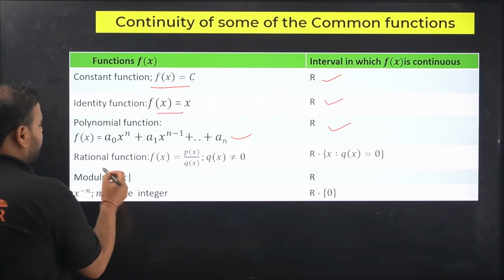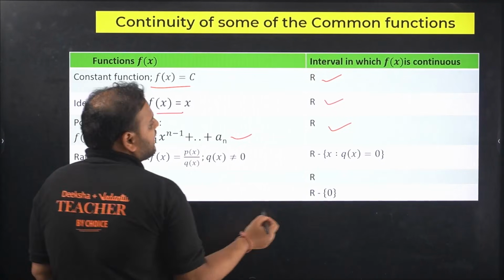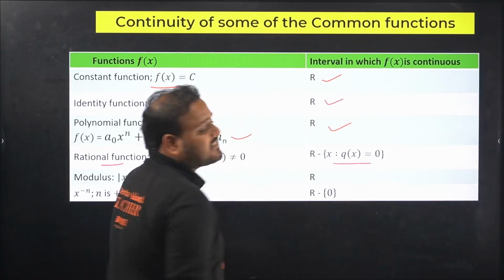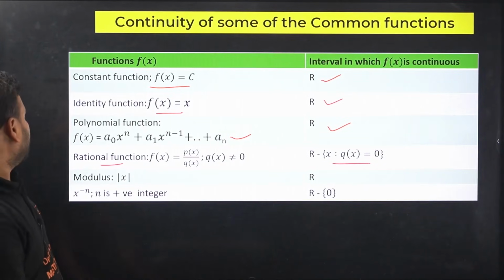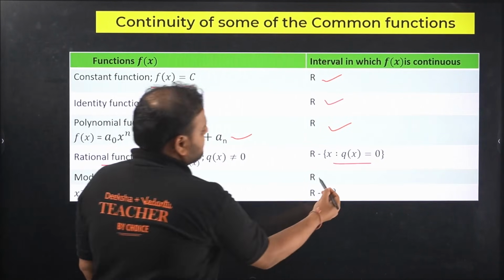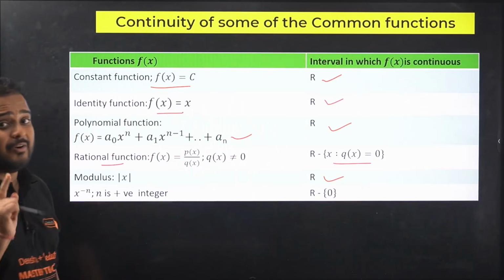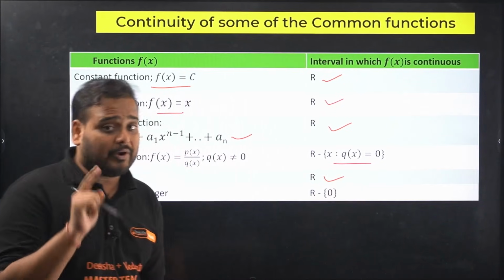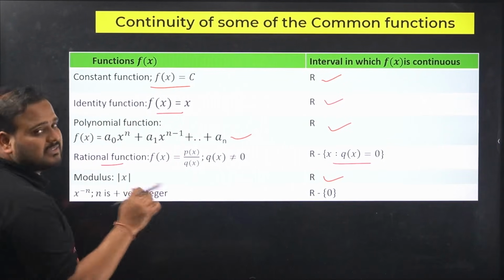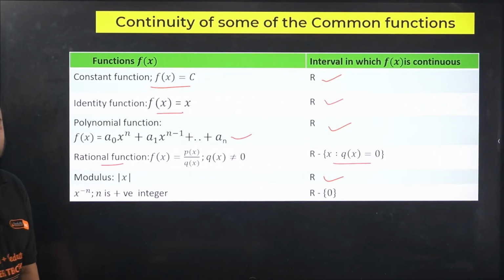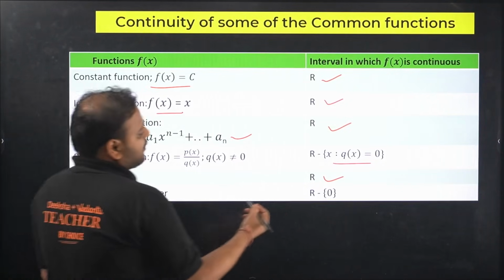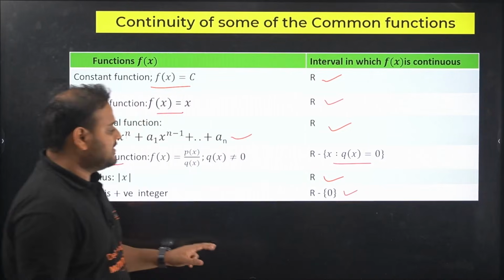Now if you move on to rational function, which is p(x) by q(x), everywhere except for when q(x) is 0. Okay, when q(x) is 0 it will become undefined, right? Modulus function, again continuous everywhere. It's continuity, not differentiability. Okay, it's not differentiable at the point 0, but always continuous everywhere. 1 by x, it's again a rational function form, so you get here also continuous except for the point 0.